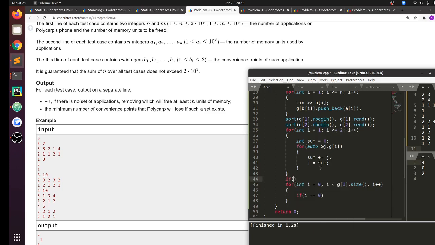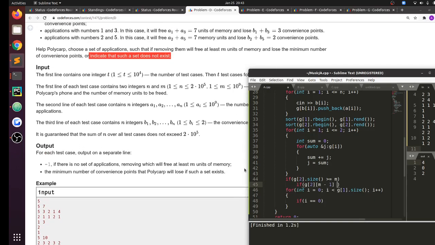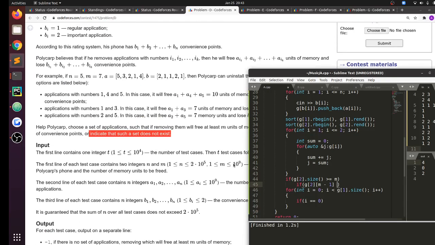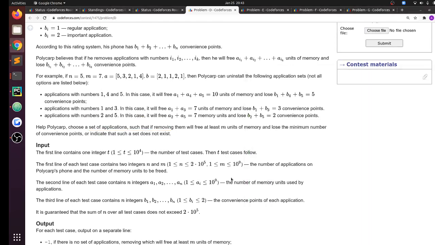And now if g of 2 dot size is greater than or equal to m, then I can remove all of the elements from g of 2 itself. So in this case, if g of 2 of m minus 1 is greater than, okay, rather I cannot fix the number of elements. Okay.